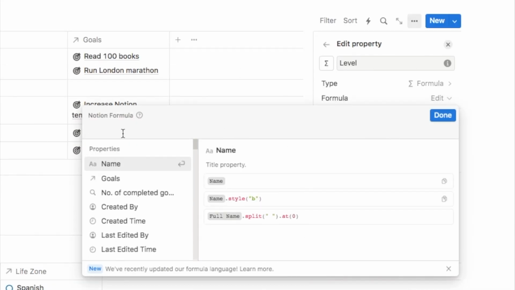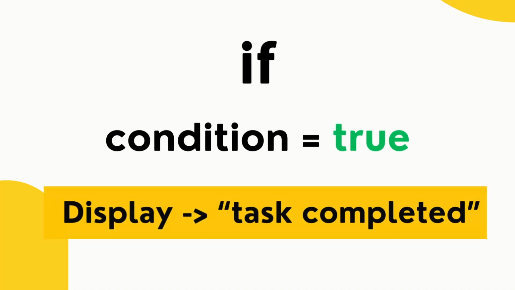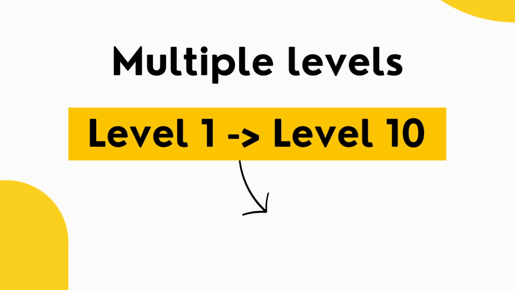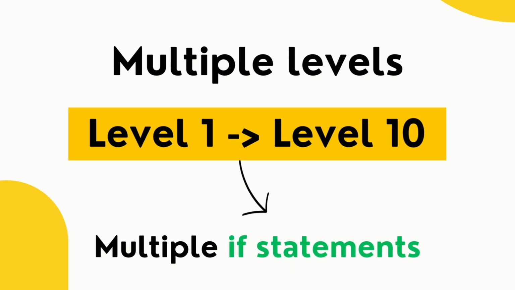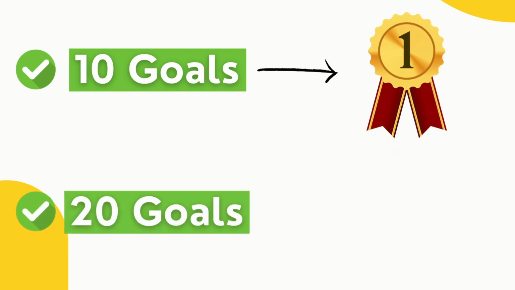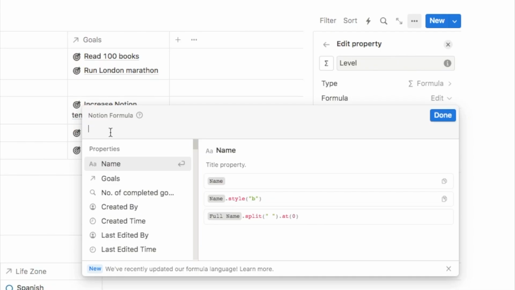Now to make this work, we're actually going to be using an if statement. So if you've used formulas within Excel before, then you probably already understand how an if statement works. It's essentially like saying, if this condition is true, then display this. But with this case, because we have actually multiple different levels, we're going to go from level 1 to level 10. We actually want to use multiple if statements. So if you've completed 10 goals, then you're level 1. If you've completed 20 goals, then you're level 2, and so on. So we're actually going to be using several if statements to make this work.